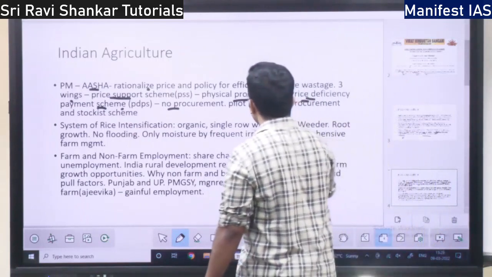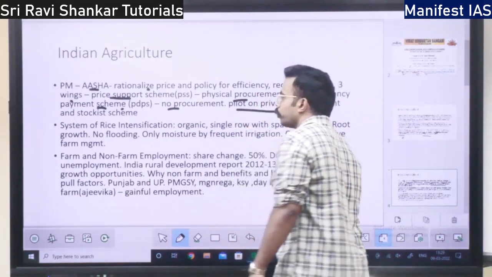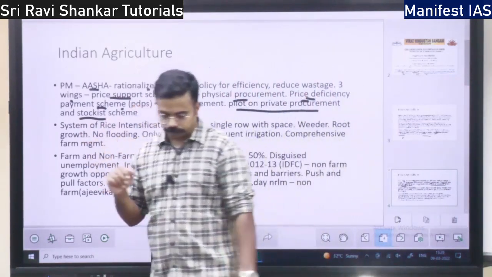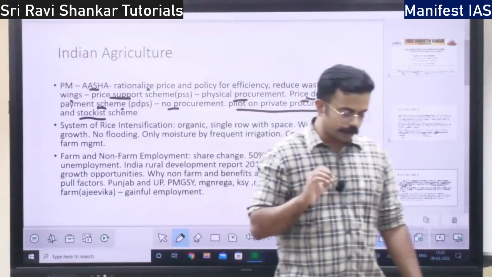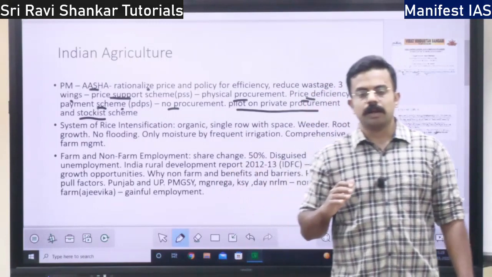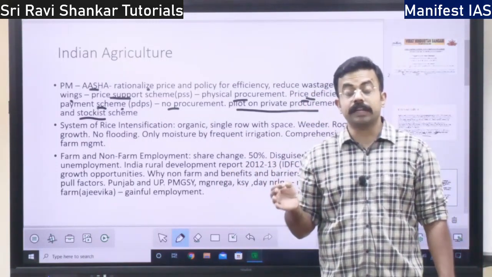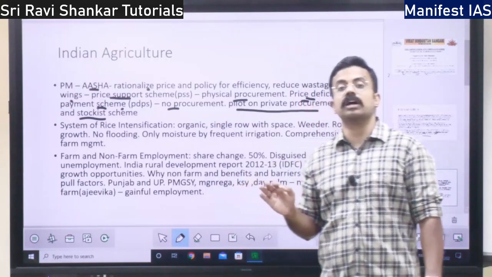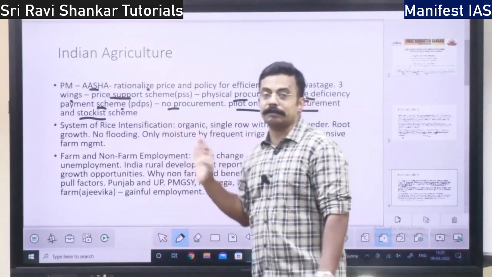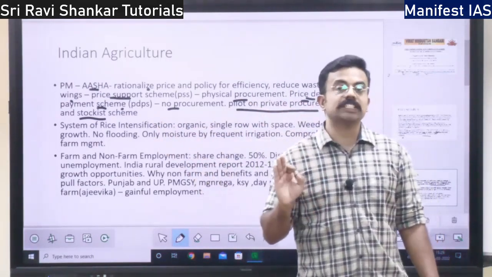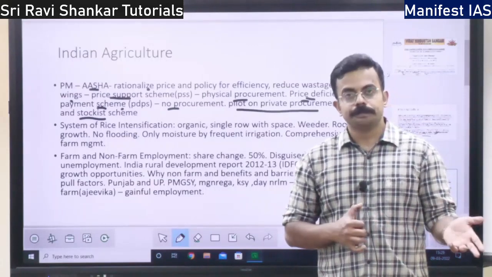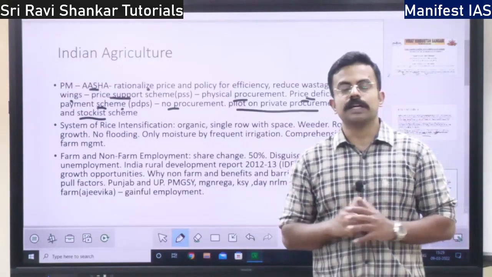Next, you have pilot on private procurement and stockist scheme. Under this, the government will encourage the private sector, that is private companies or private enterprises, to procure the crops from the farmers.